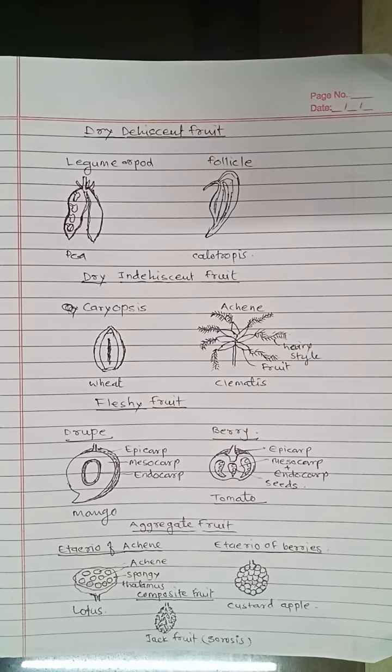Then the aggregate fruit. In aggregate fruit, you have to study about the etaerio of achenes and etaerio of berries. In etaerio of achenes, this is aggregate fruit. Each fruit is an achene.